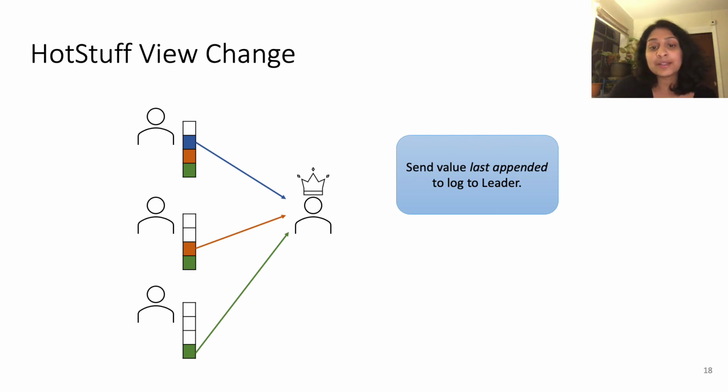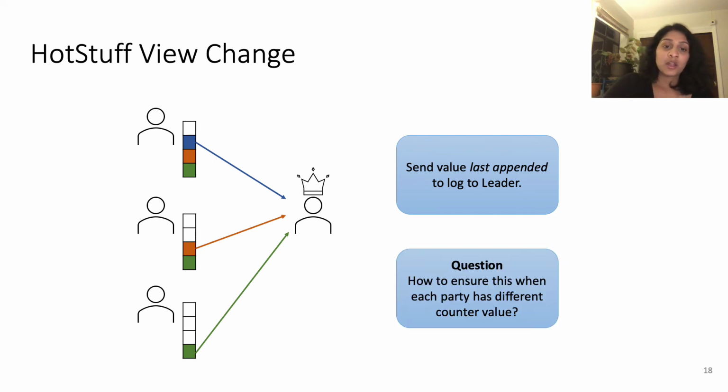So how does the leader know if these parties are actually sending the latest values from their logs? They could send stale attestations, in which case you lose certain safety properties. So how can we ensure that parties send the latest attestations in their logs when these attestations can be from different counter values?